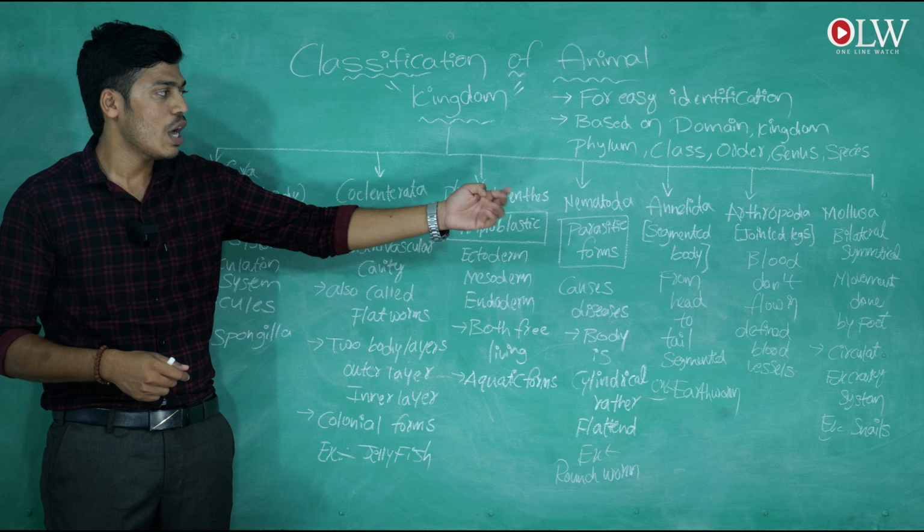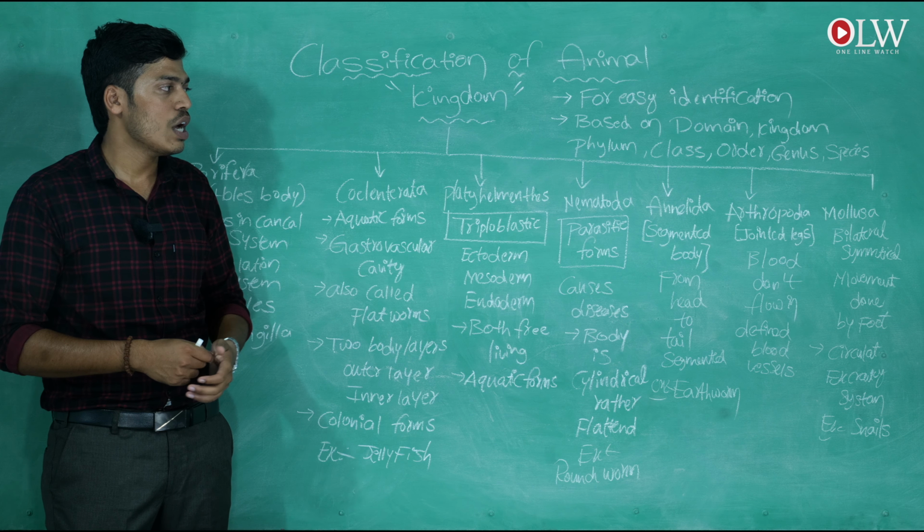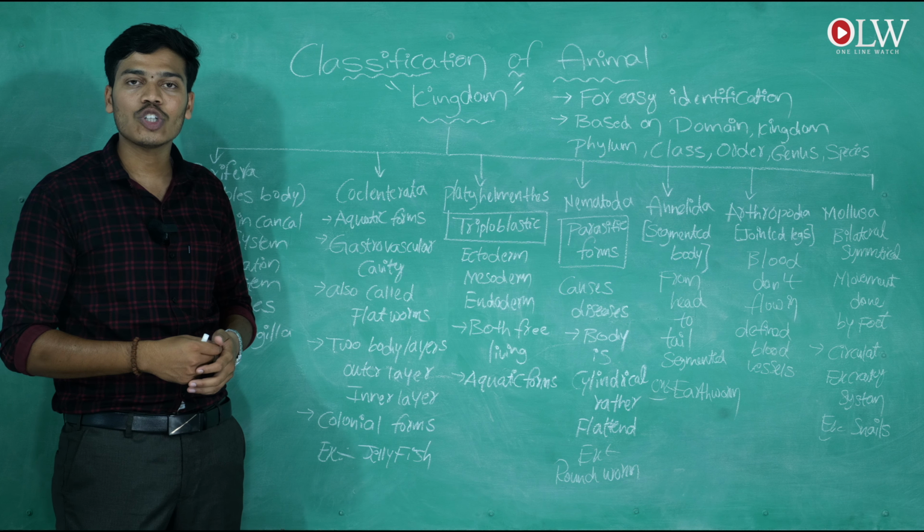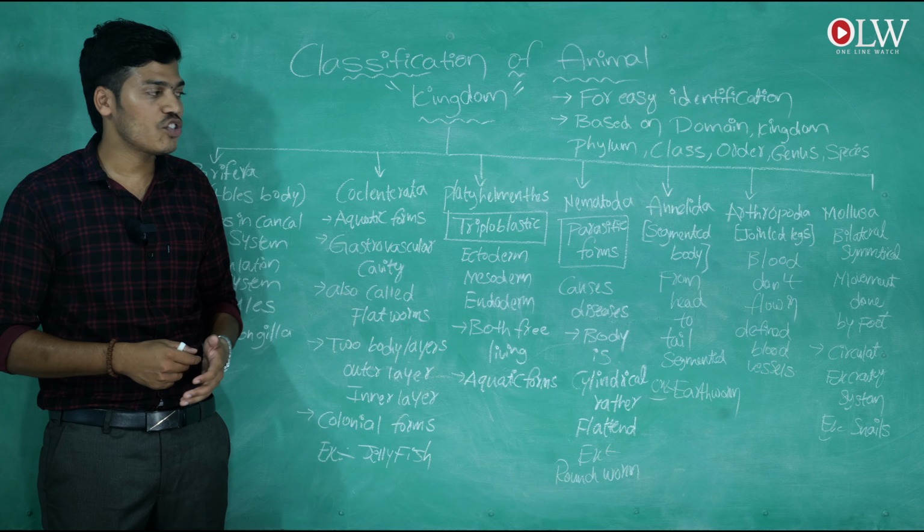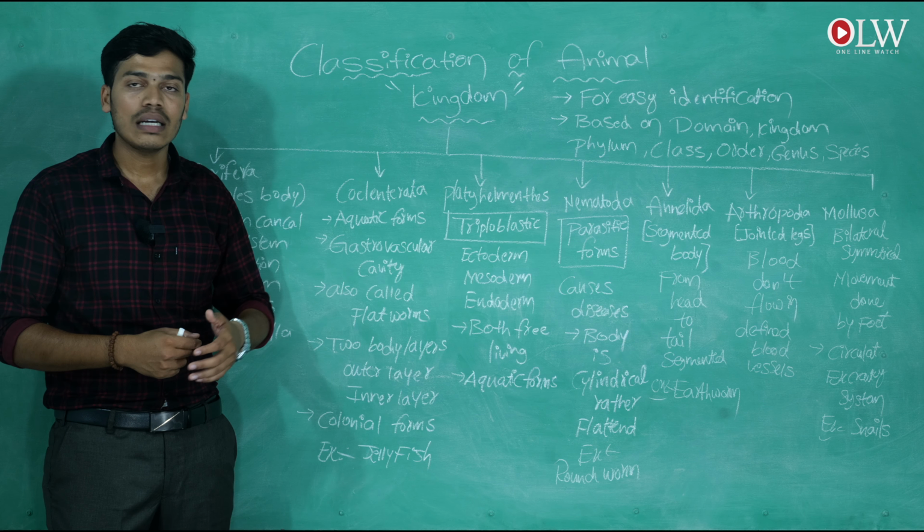And the next one is the mollusca. They show bilateral symmetry, and molluscans are advanced forms of animals.